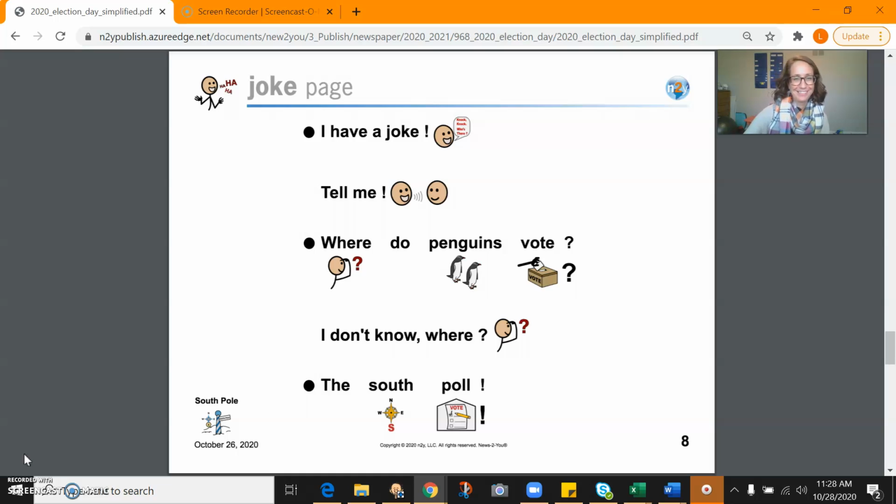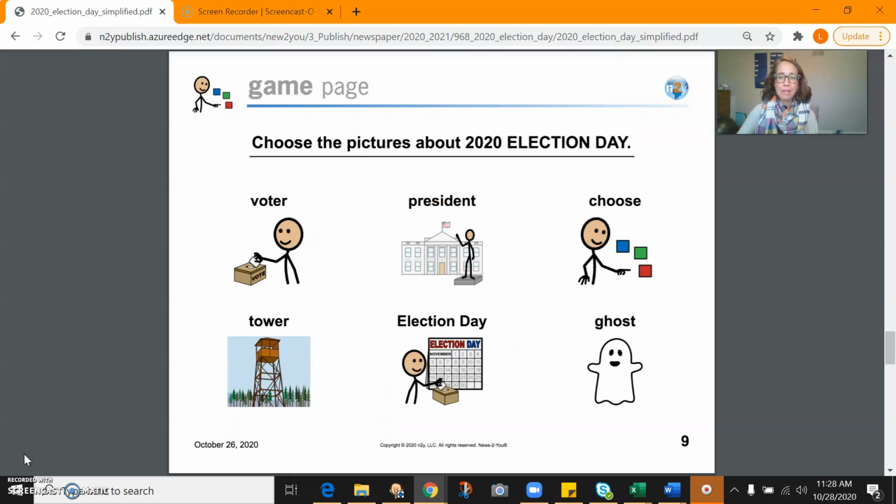All right, when we look at these pictures, the ones about the 2020 election day are voter, president, choose, and election day.